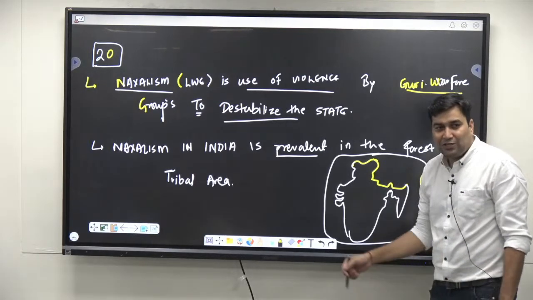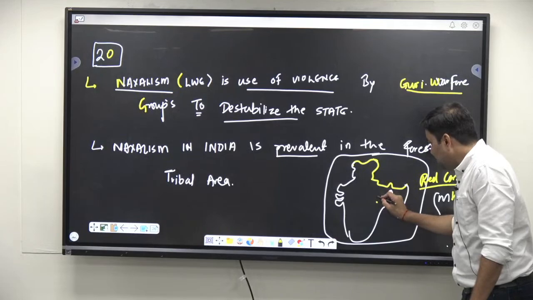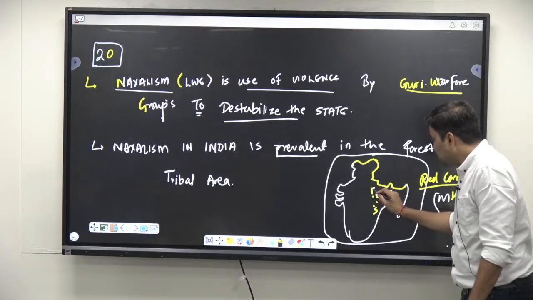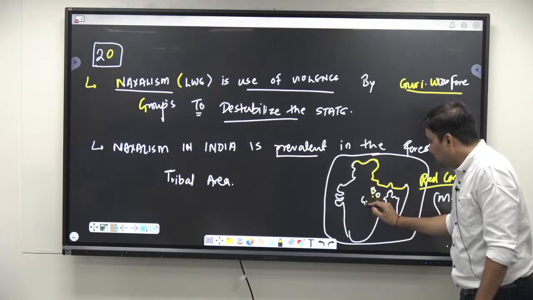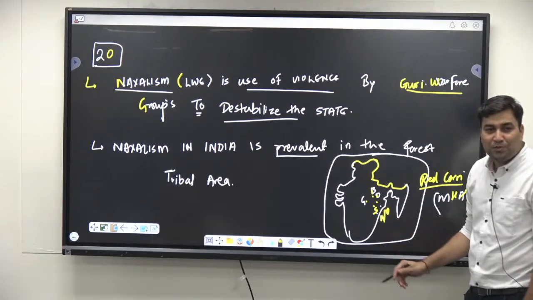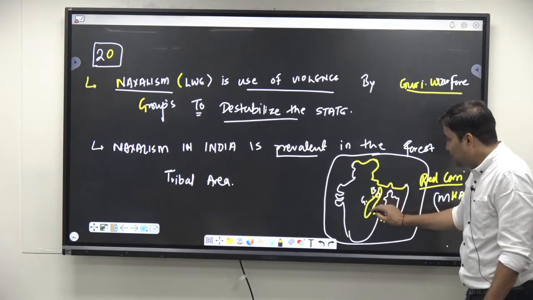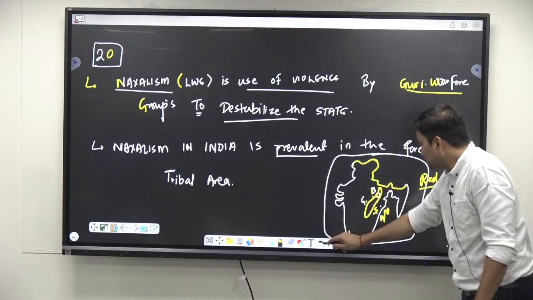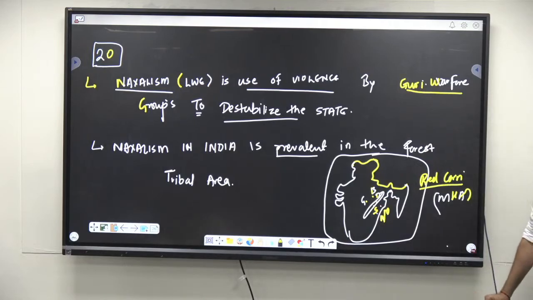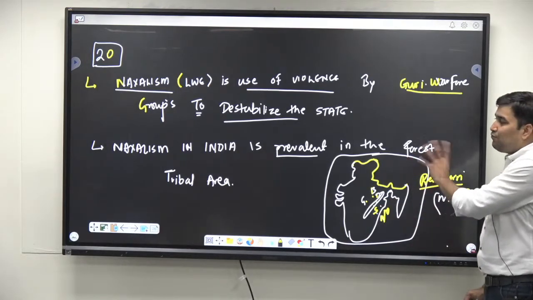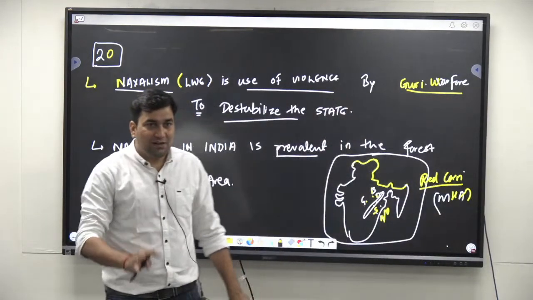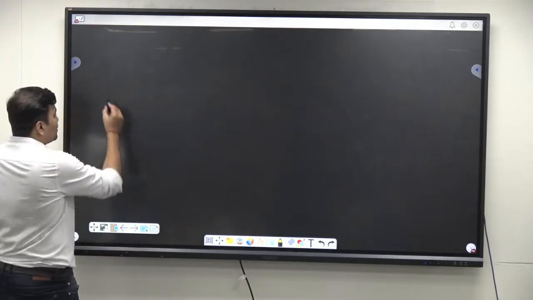For example, you can show more precisely Dantewada, Sukma, Bijapur, then Gadchiroli, Malkangiri, Naxalbari, and some part of Telangana. So you show where it is in general. This is too big, so in general you show the map. They will understand where the location is and why they are generally in a forested tribal area having their own unique culture. So these two points and a diagram. Is it clear? Immediately come to causes.